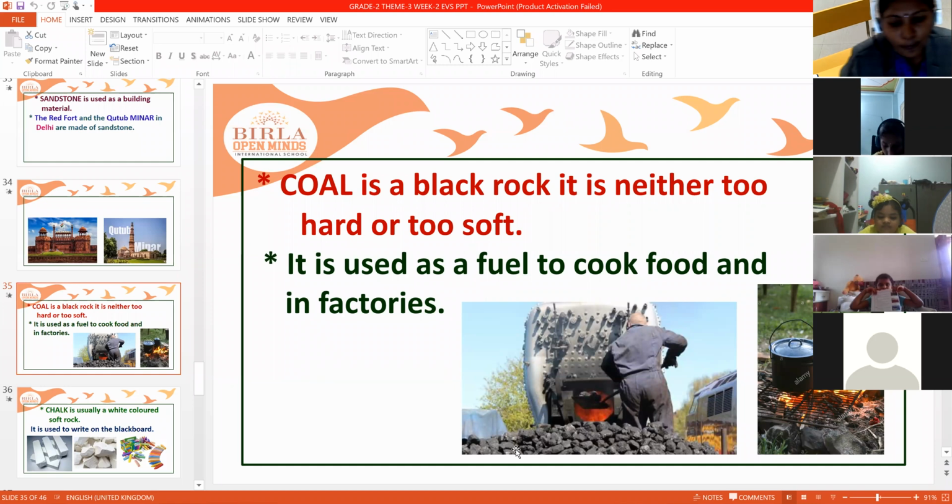Especially, coal is used in thermal power stations to produce electricity. You can give the example of the Ramagundam thermal power station in our Telangana. It is one of the best examples where they use coal to produce electricity. There they produce electricity using only coal.